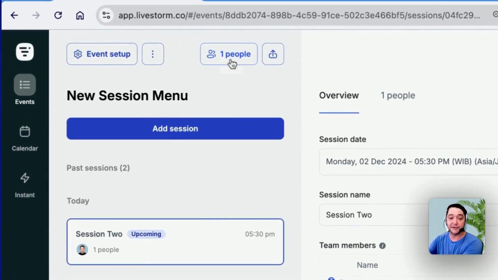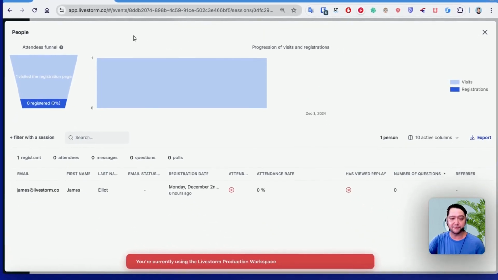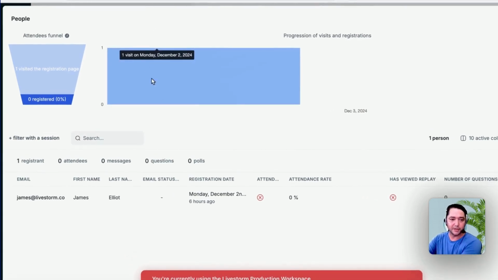The next button we have here is the people button. So if you click on that, this is going to load up a very familiar interface, and we can see all of the same data that we had before in the people tab, just now located in this area.